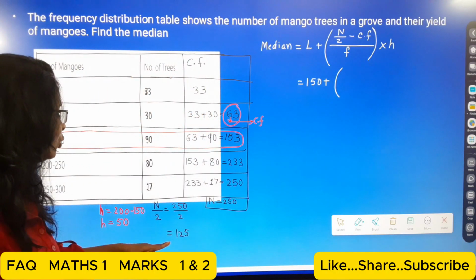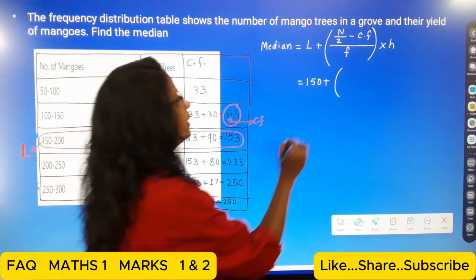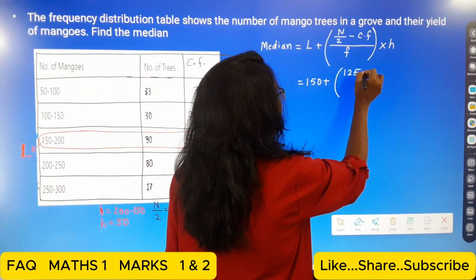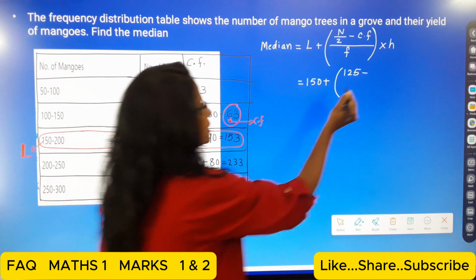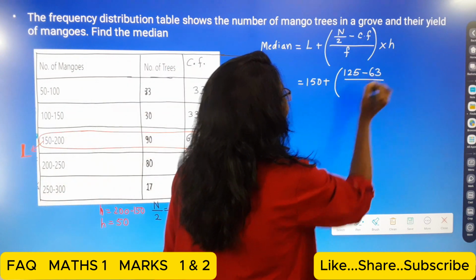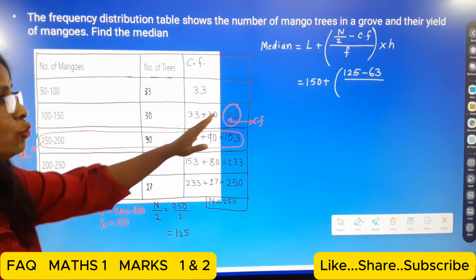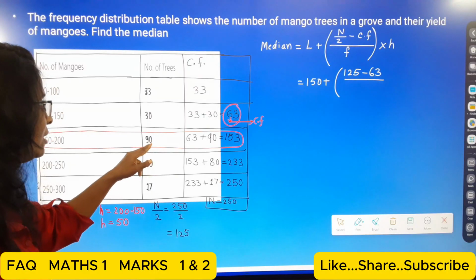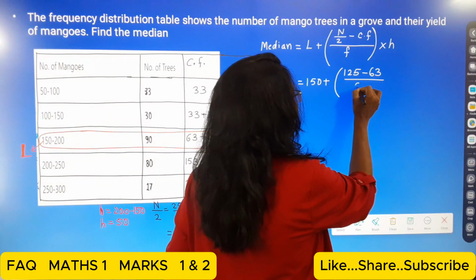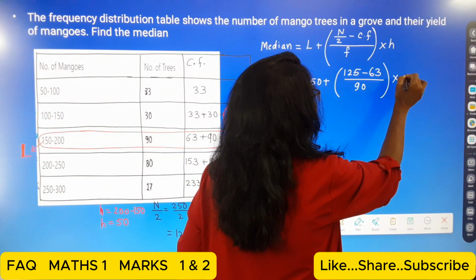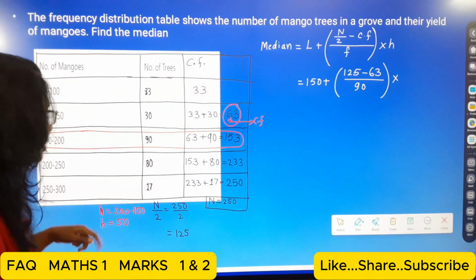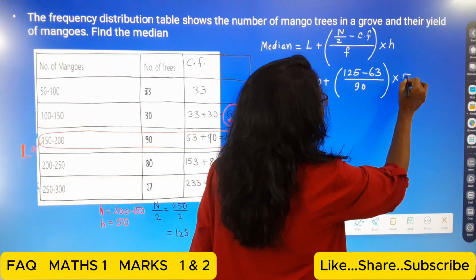Now N upon 2 is 125, minus cumulative frequency 63, divided by the frequency. The frequency for the median class is 90. And multiply by H, which is 50.